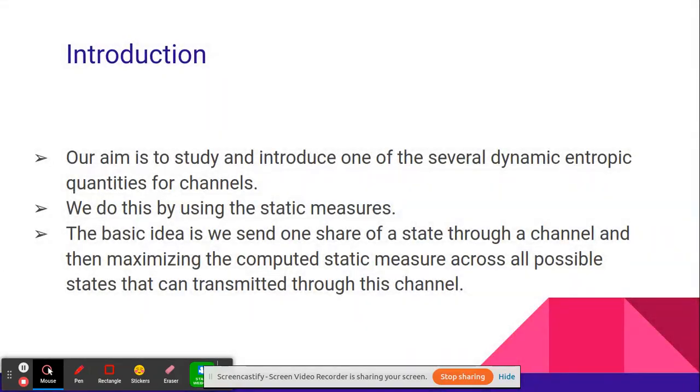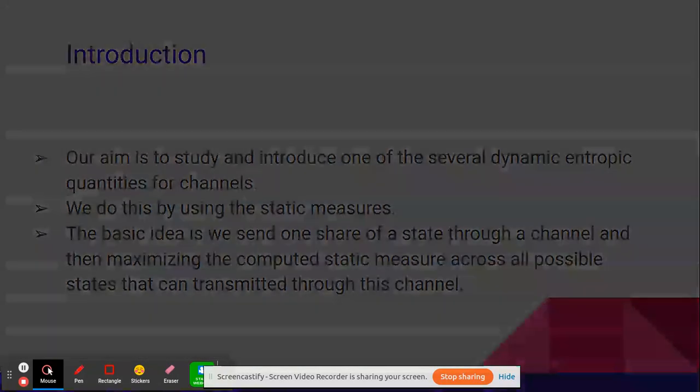Firstly, to start with, what is quantum information all about? We already came across several classical and quantum entropic quantities. Each of these entropic quantities is static. Let us now explore some dynamic entropic quantities. The basic idea is we send one share of a state through a channel and then maximize the computed static measure across all possible states that can be transmitted through this channel, that is, the maximum over all valid inputs.